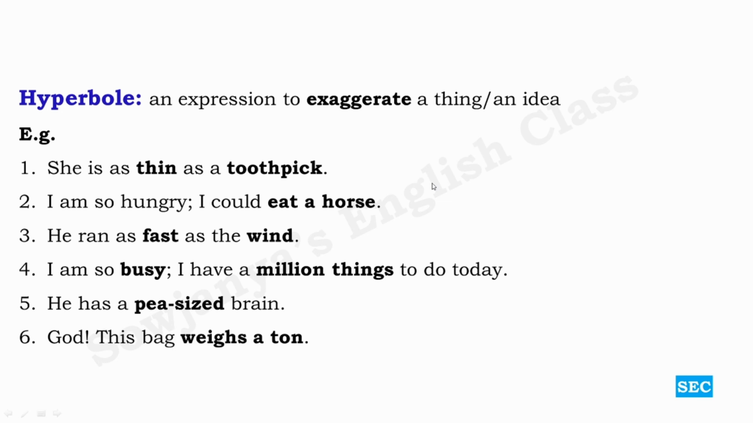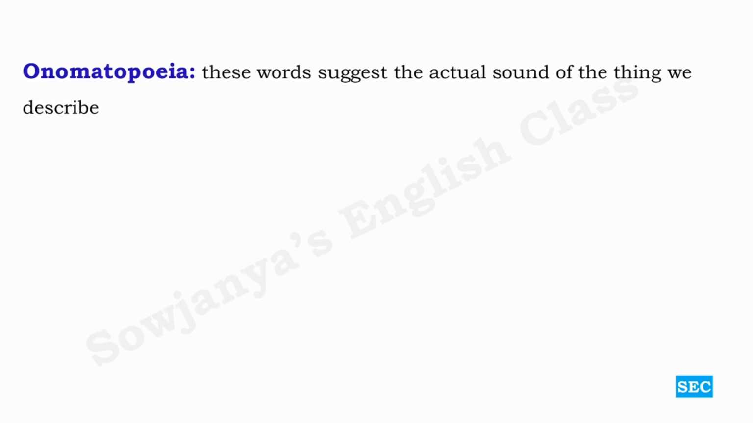And then God, this bag weighs a ton. Come on. No bag can weigh a ton. Especially the bags we carry. Otherwise, we can't carry. If it weighs a ton, we need a crane to carry it. We can't carry. So that is what is hyperbole. This is exaggeration of a thing or an idea. Onomatopoeia. These words suggest the actual sound of the thing we describe.